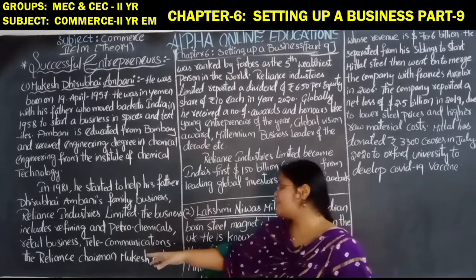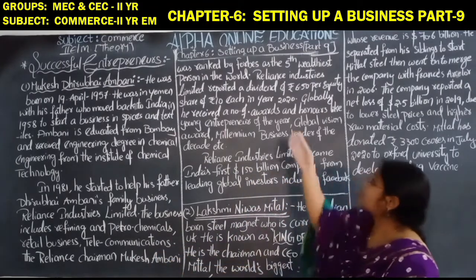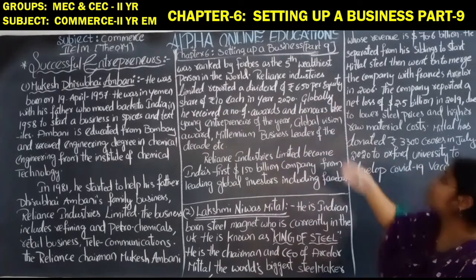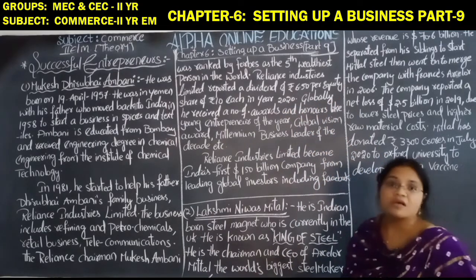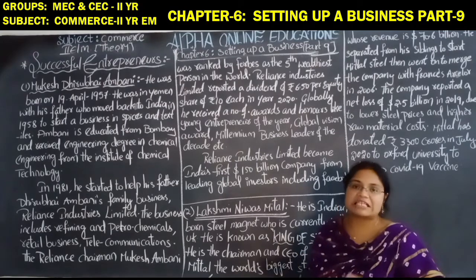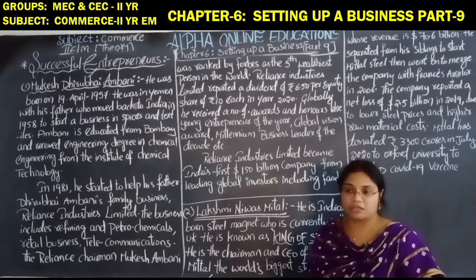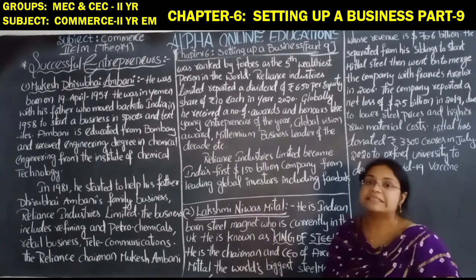The Reliance chairman Mukesh Ambani was ranked by Forbes as the 5th wealthiest person in the world.